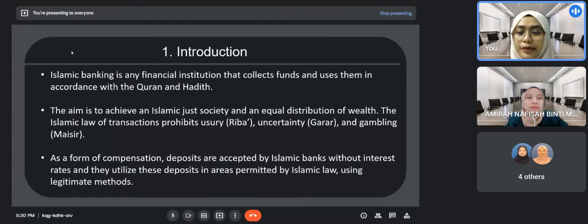As we all know, Islamic banking is any financial institution that collects funds and uses them in accordance with Quran and Hadith. The Islamic law of transaction prohibits riba, gharar, and maisir. As a form of compensation, deposits are accepted by Islamic banks without interest rate, and they utilize this deposit in areas permitted by Islamic law using legitimate methods. Moving on.